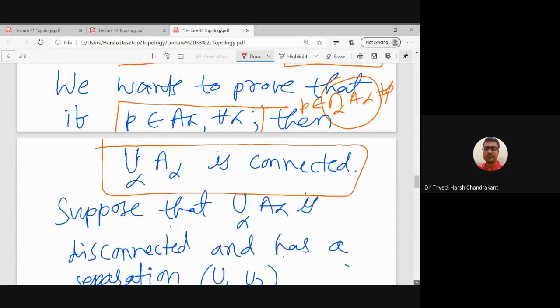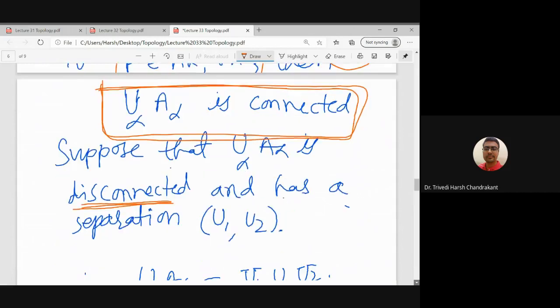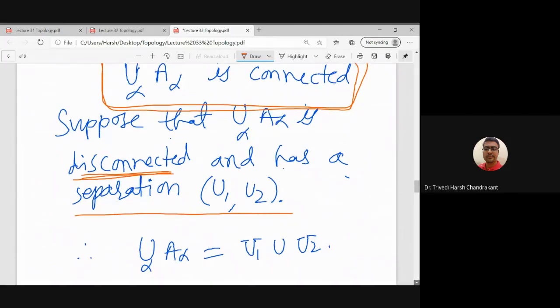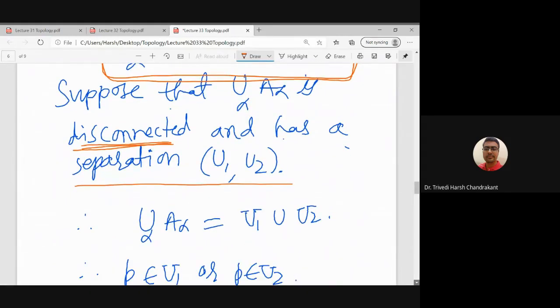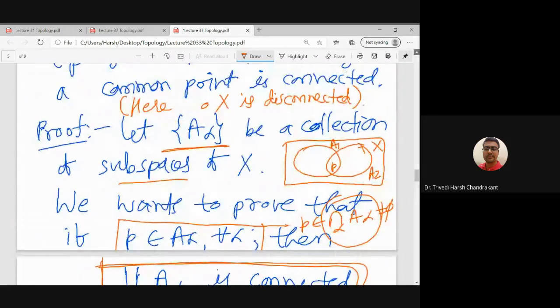So suppose that the union is disconnected, right? Suppose the union is disconnected. So since the union is disconnected, it has a separation U1, U2. So actually we are considering the disconnected space X to be the union of A alpha. So that extra condition I have mentioned is not necessary actually. X can be any topological space. Here we don't need X to be disconnected.